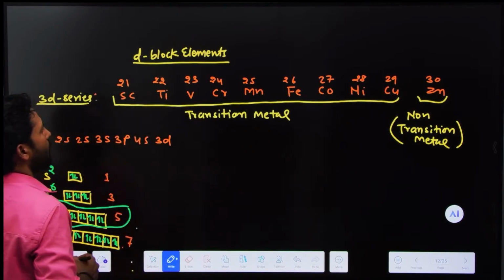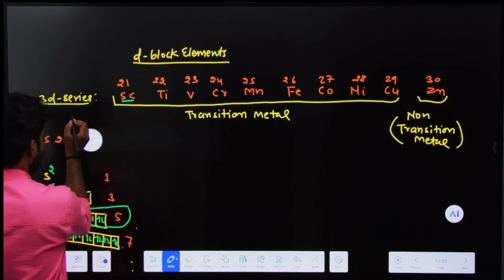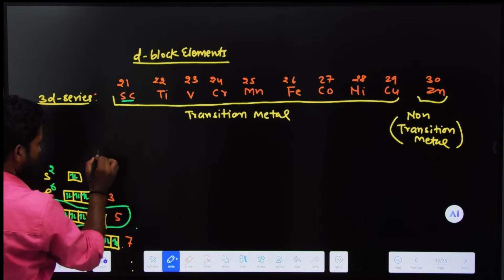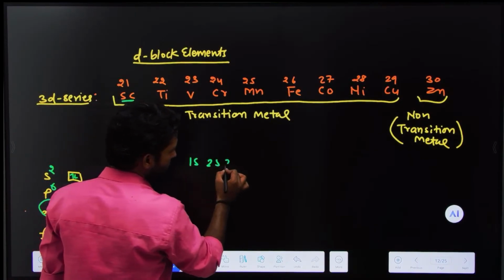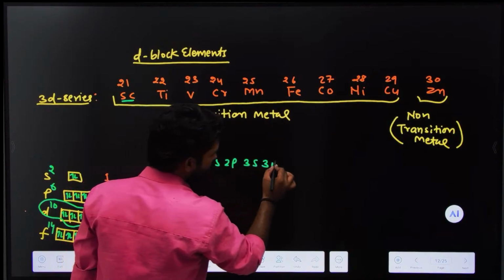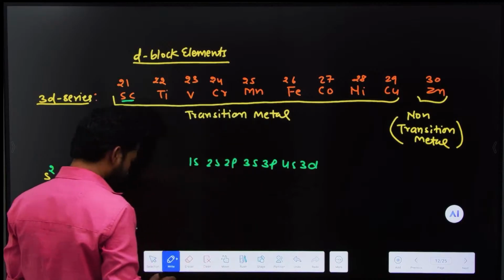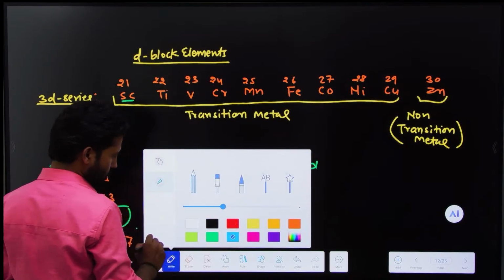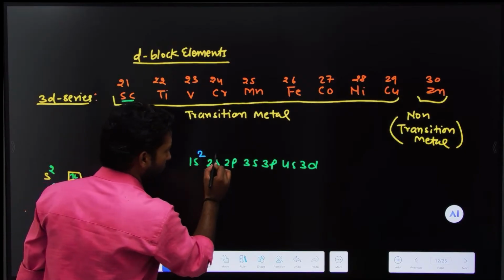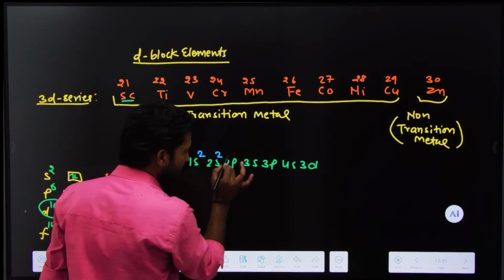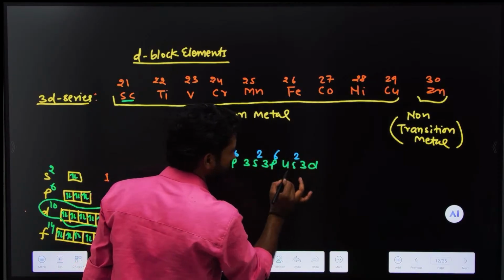Okay, let's see. In scandium, look here, one more thing is also possible: 1s, 2s, 2p, 3s, 3p, 4s, 3d. If we fill electrons according to the subshells, put 2 electrons in s, 2 in the next s, 6 in p, again 2, again 6, again 2.